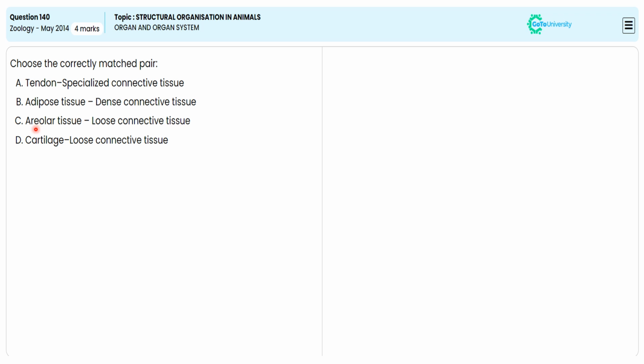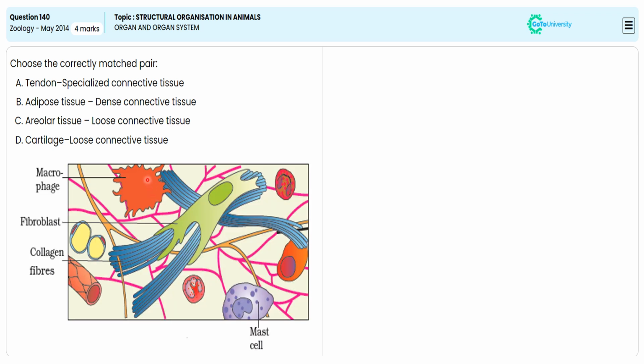And why are we choosing option C as the correct answer? Because areolar tissue is a loose connective tissue having macrophages and fibroblasts in it. Why is macrophage required? To remove microorganisms. Why are fibroblasts required? Because they are required to make fibers of various quality and quantity.